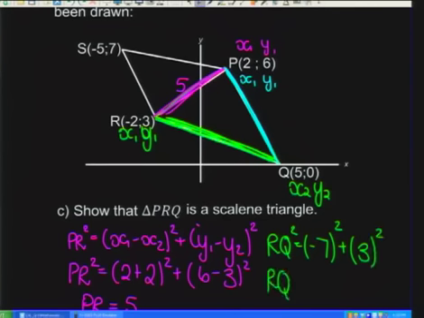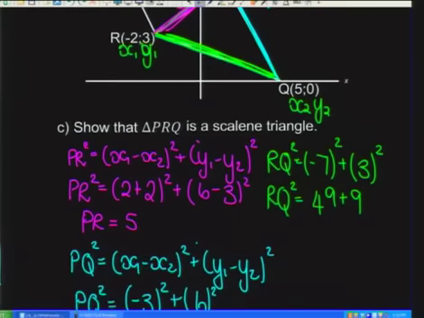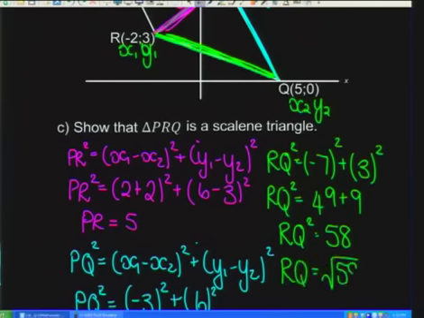So my RQ, I've got 49 plus 9, and 49 plus 9 is giving us RQ squared, which is 58. And the square root of that I'm going to leave in surd form. Remember the word surd form. You leave it in its square root form, which is root 58. Okay, so what have we done?